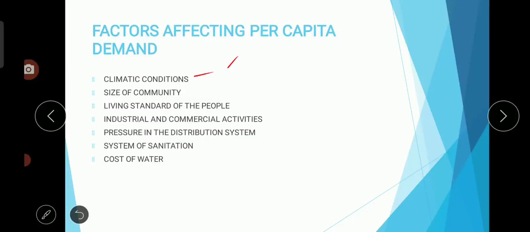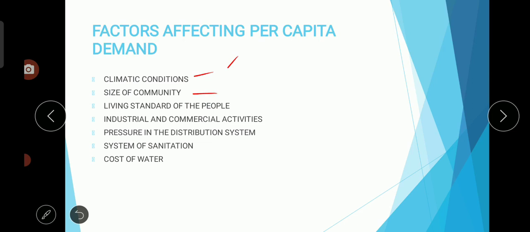Climatic conditions during summers, we will be utilizing more water, because more water will be used for bathing and so on. In winter we will be using less water for drinking as well as for bathing. In some areas, some people may not bathe because of the frozen conditions. So based on the climatic conditions, the water demand will increase or decrease.